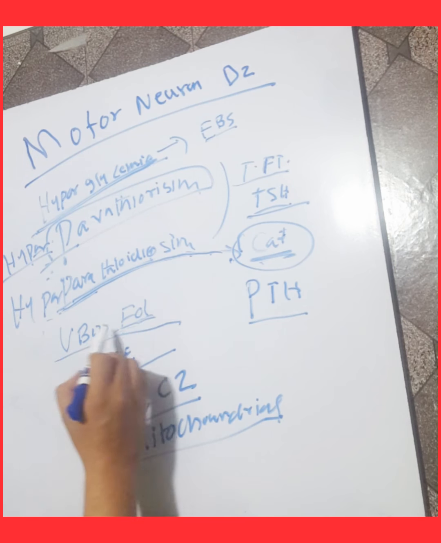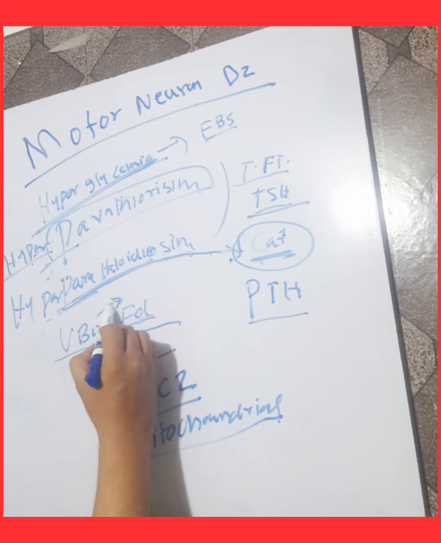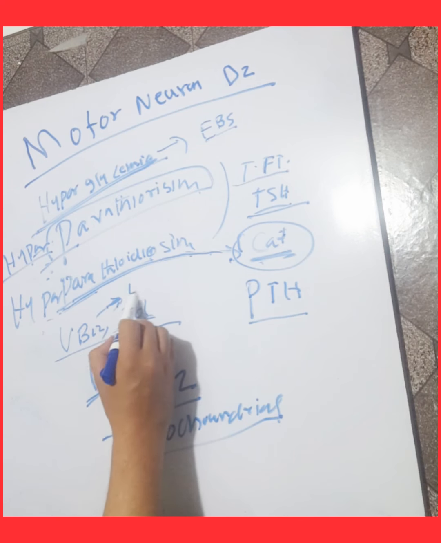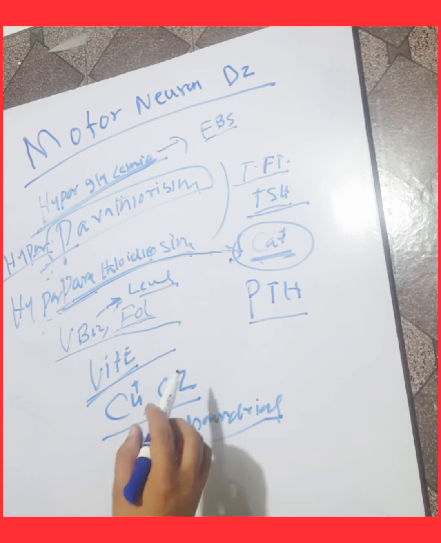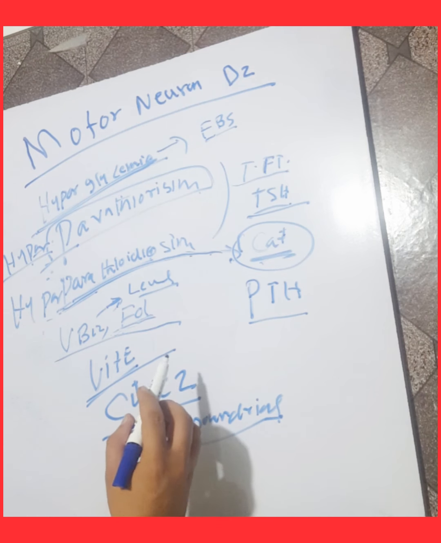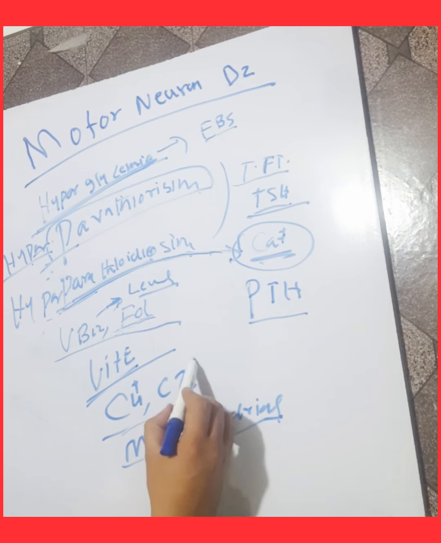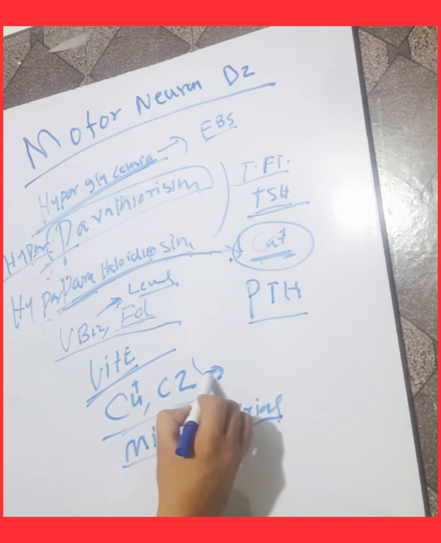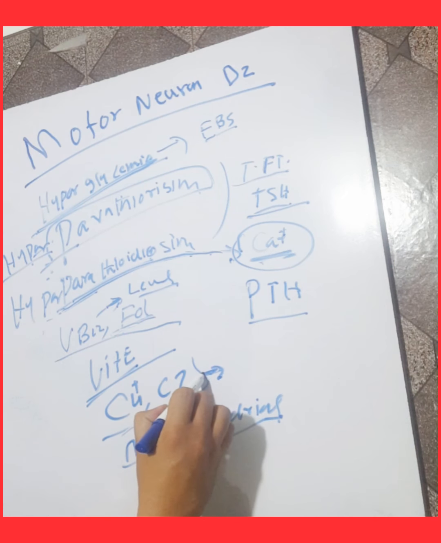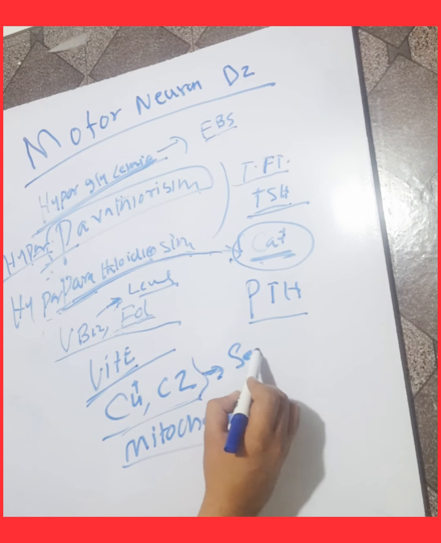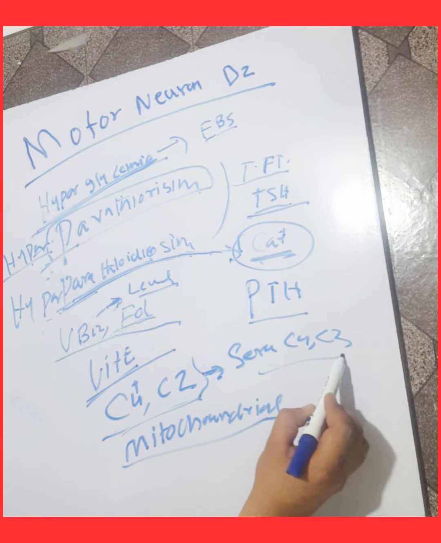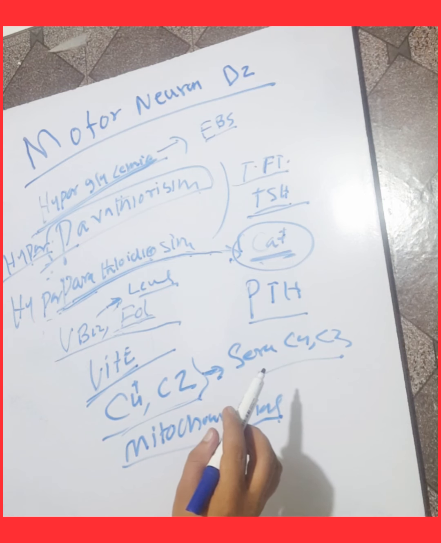For vitamin B12 deficiency, we determine the vitamin B12 level, and for zinc and copper abnormalities or deficiency, we investigate the serum copper and zinc level to determine the causes of the motor neuron disease.